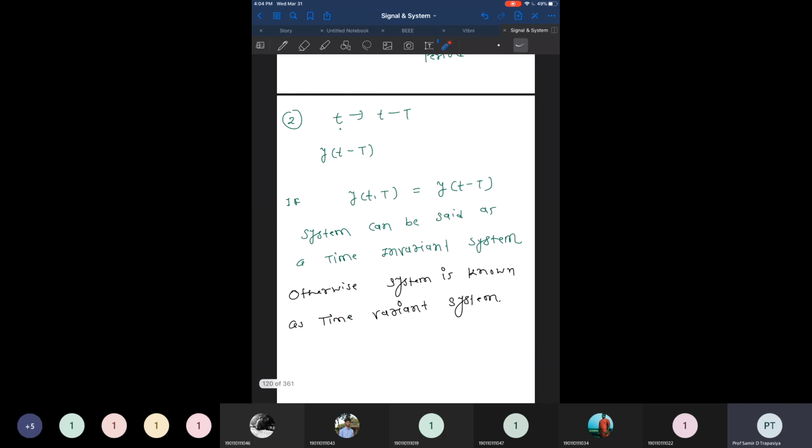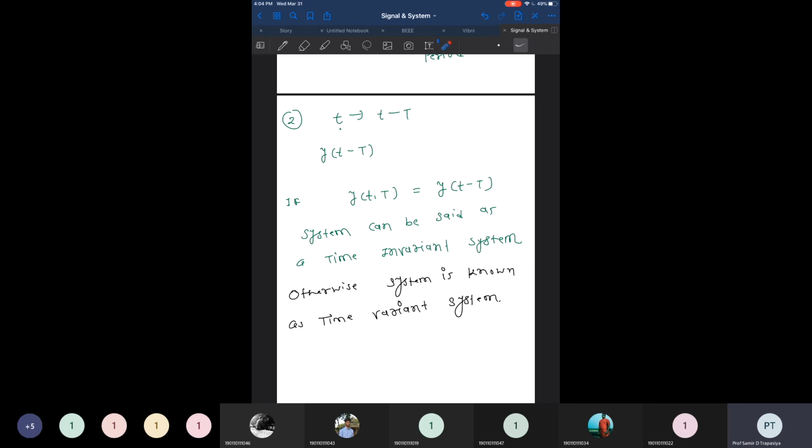If our input x of t is delayed by some amount, and the output y of t is also delayed by the same amount, giving y of t minus tau, so this delayed version of the output is equivalent to the case where only the time t is replaced with t minus tau, then the system is known as a time invariant system, meaning it does not vary with time.